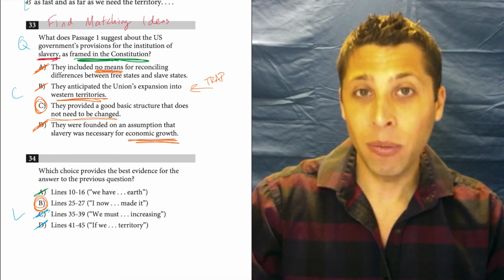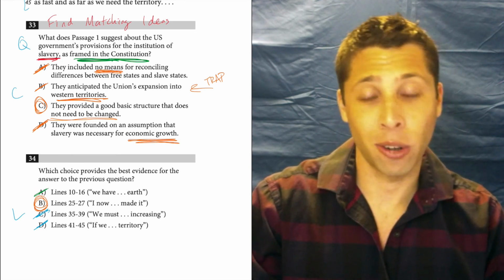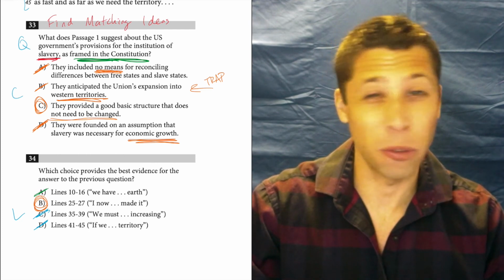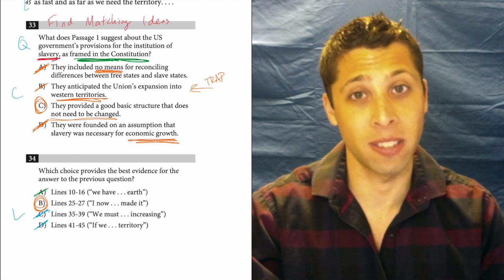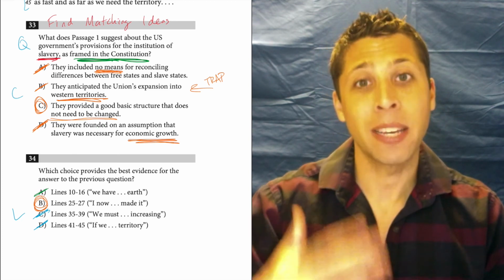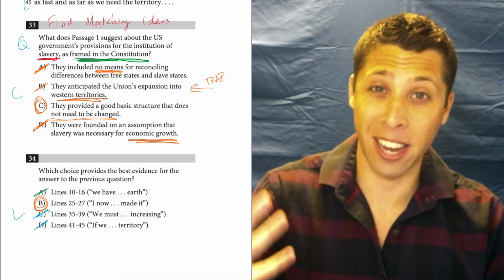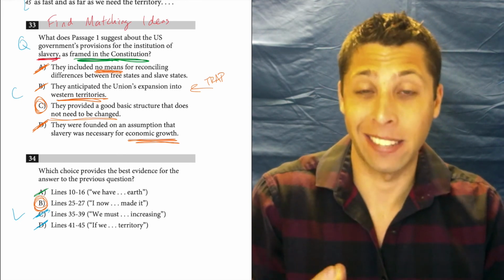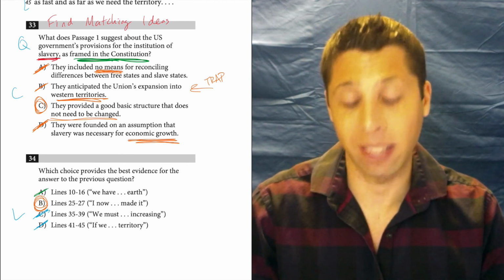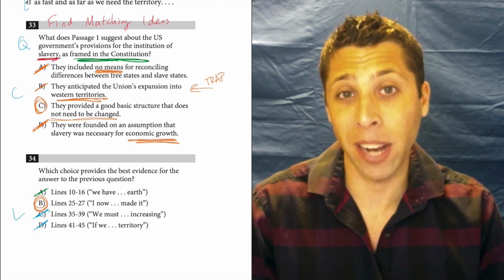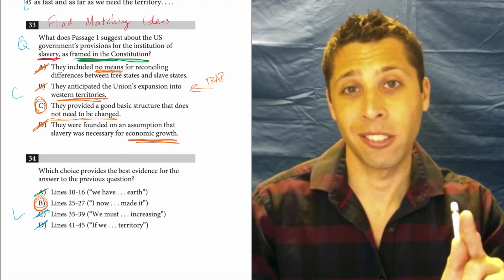So we really need to make sure we have a clear sense of what we are asked and try to narrow our focus as much as possible to a few words and phrases and ideas that we expect to see in the lines and in the choices, and then be okay getting rid of choices that obviously don't have those things and picking one that's kind of meh, like isn't great, but isn't terrible either. That's how I get a lot of questions right in the SAT. Not by knowing that the right answer is right, but by knowing that the wrong answers are wrong. That's an important change. Keep that in mind.